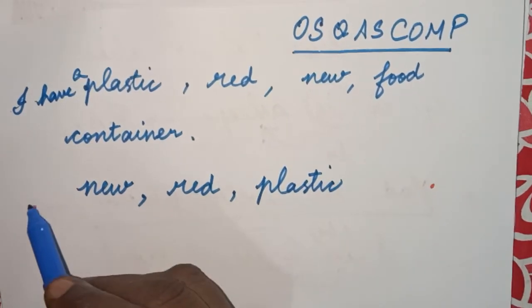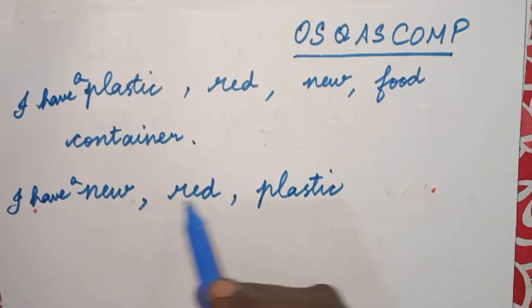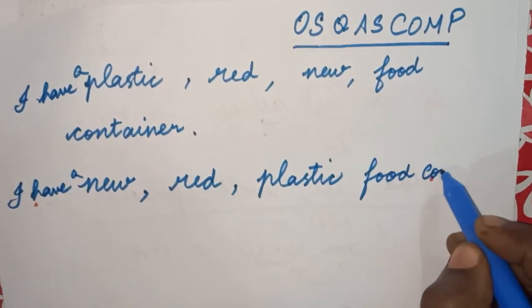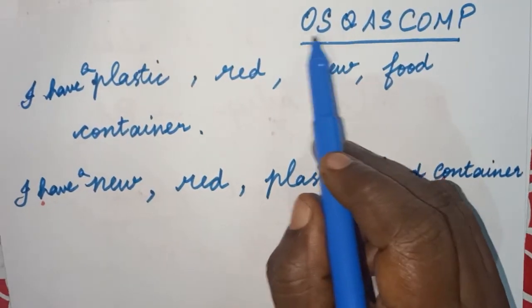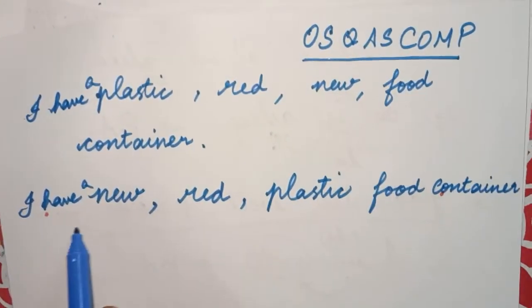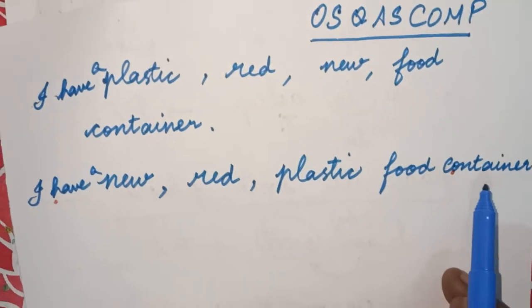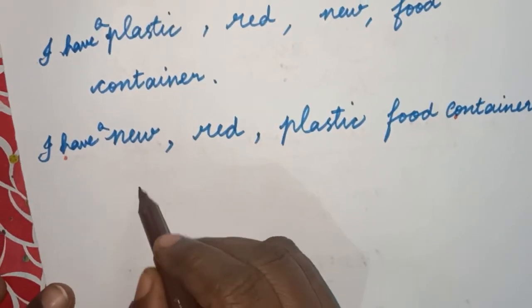So I have a new red plastic food container. This is how we have to write. Understood? Just check whether we have each of the following and arrange it according to this order. You get a proper form of the adjective in the particular sentence. Understood? And then the next topic is participial adjective.